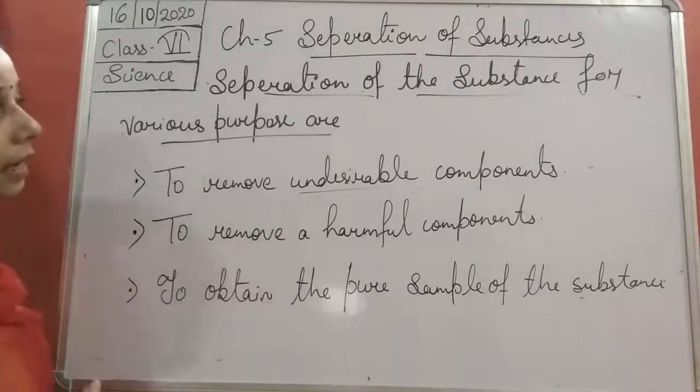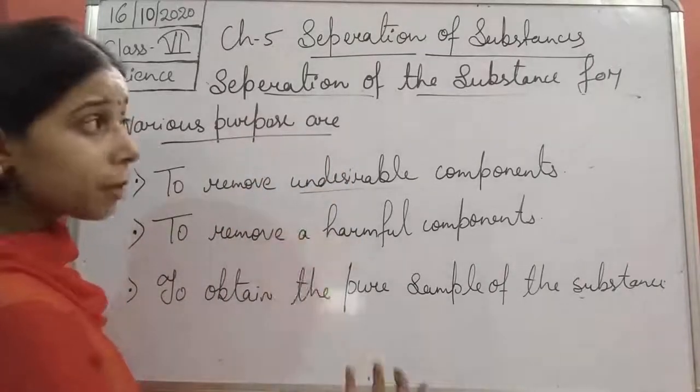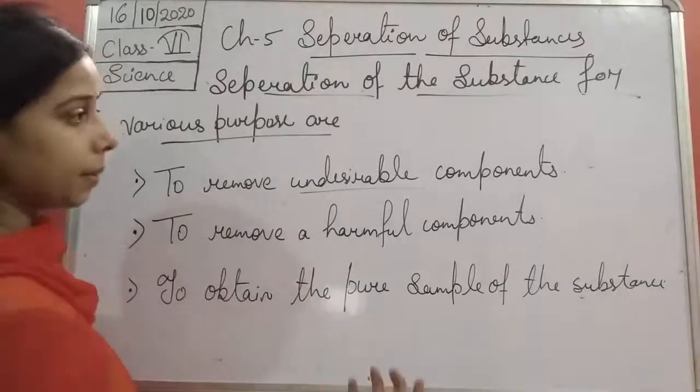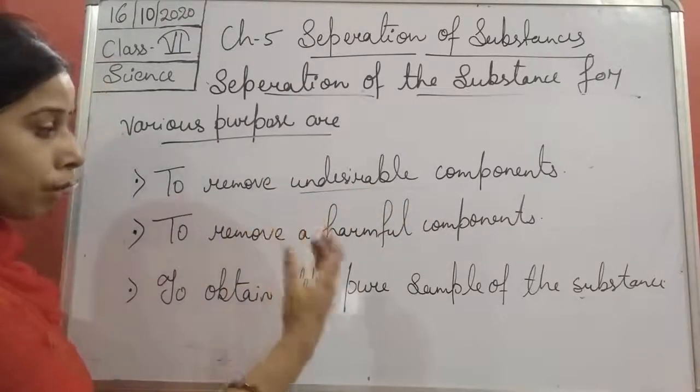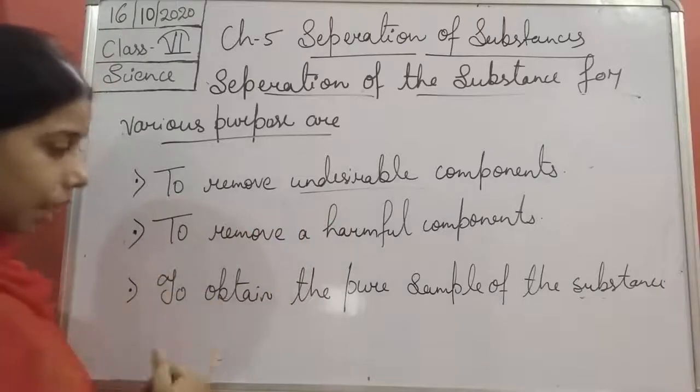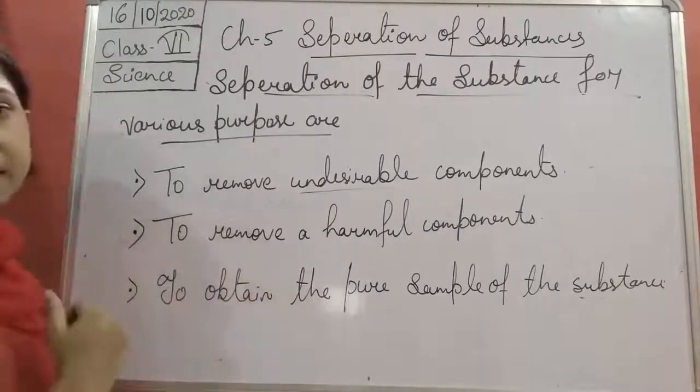So we can say that the various purposes of separating substances are to remove the undesirable component, to remove the harmful component, as well as to obtain the pure sample of the substance.